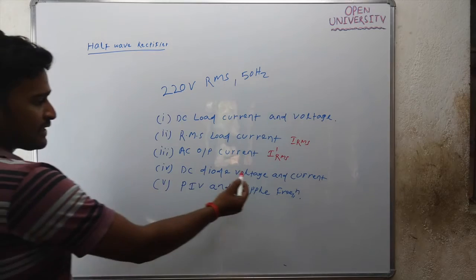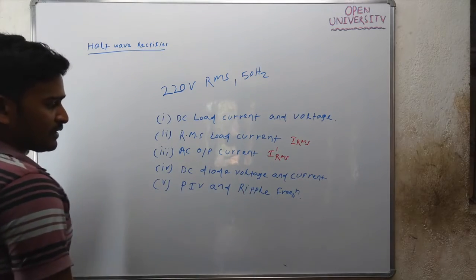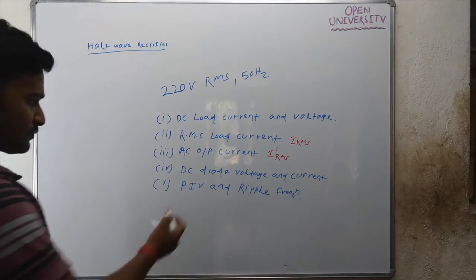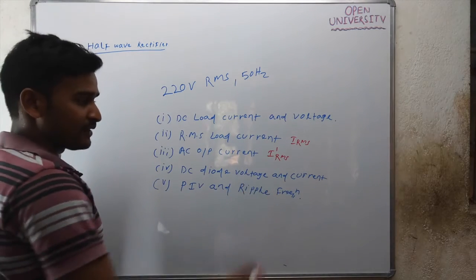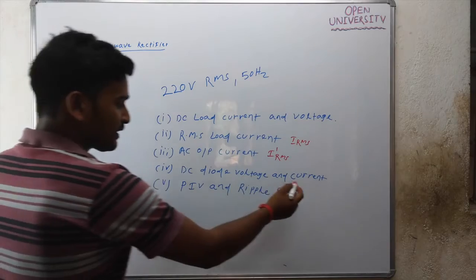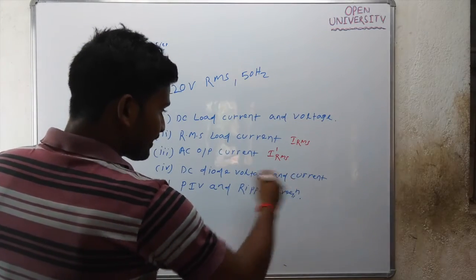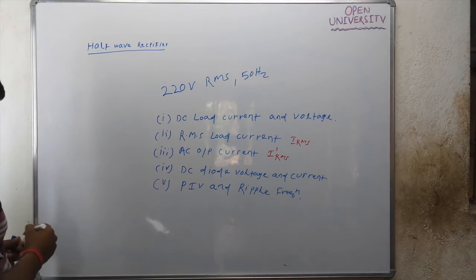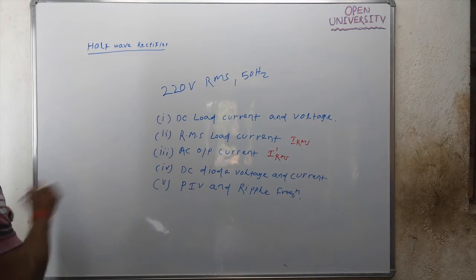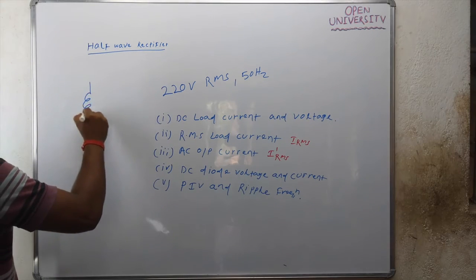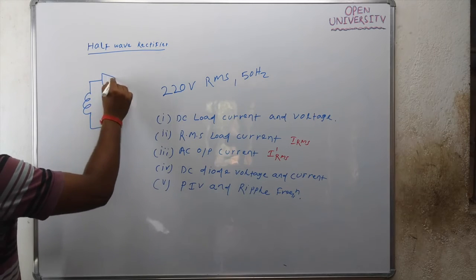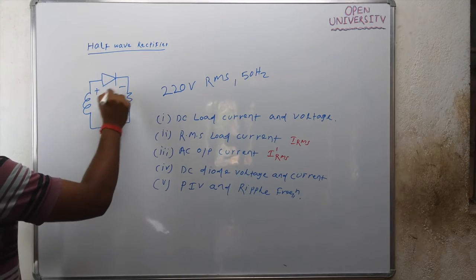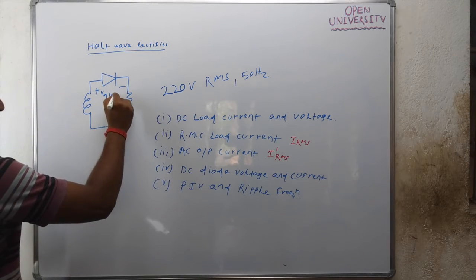And DC diode voltage and current. DC diode voltage means V diode DC. And what is DC diode current? In a half wave rectifier, this is your secondary winding, and the DC diode voltage is nothing but V diode DC.